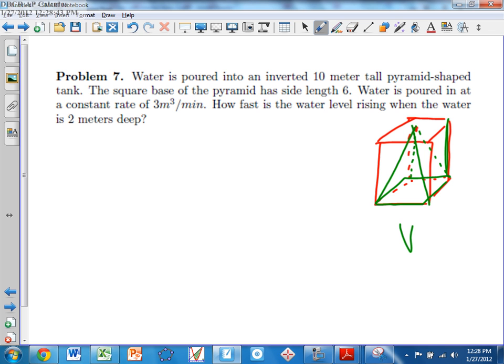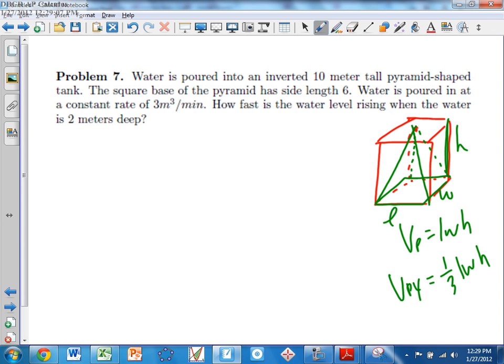So if you wanted the volume of the prism, it's LWH. If you want the volume of the pyramid, I'll put PY there. We're going to say 1/3 LWH, where L is the base length, W is the base width, and H is the height of the actual prism. These are other ones that you need to have memorized, guys. Again, if you want, put them in your calculator, though.